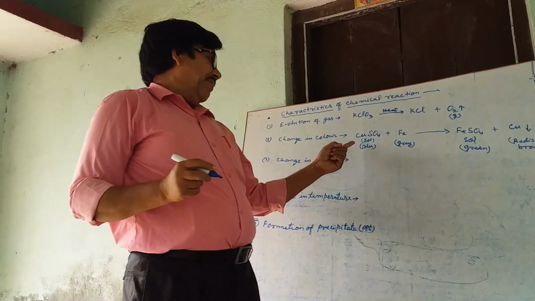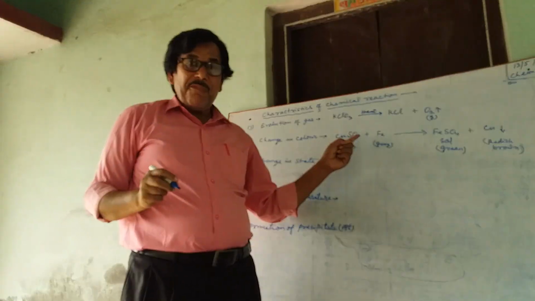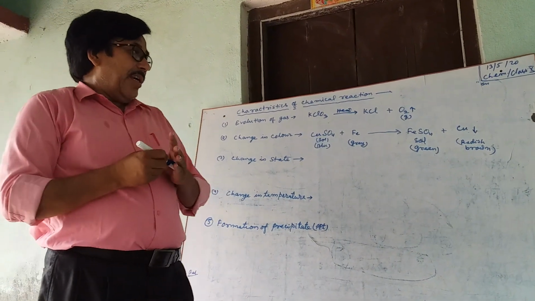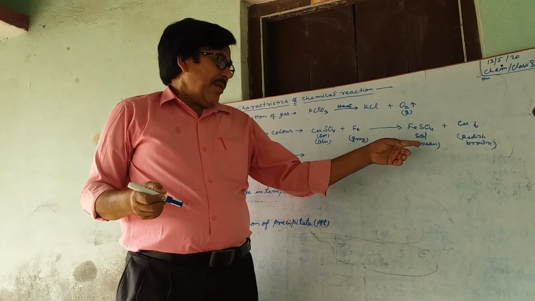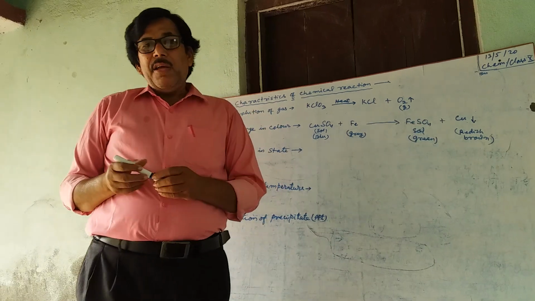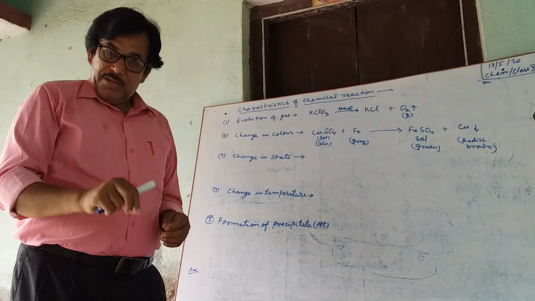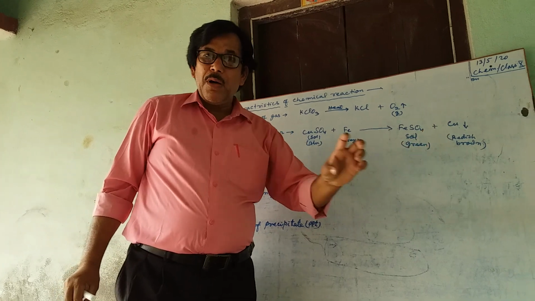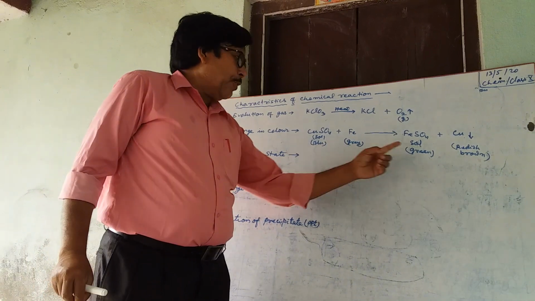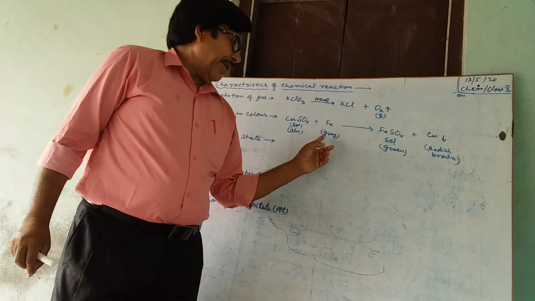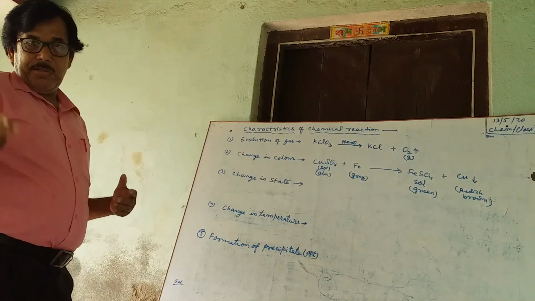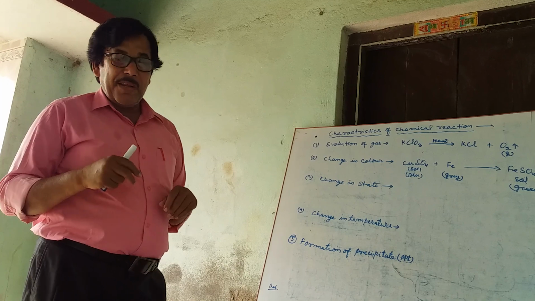Thus we see that when blue colored copper sulfate solution is treated with gray colored solid iron, it will form another solution, iron sulfate solution, which is green in color, and reddish brown copper settles down at the bottom of the container. Thus the color changes from blue to green and gray to reddish brown. This indicates that a chemical reaction is taking place.